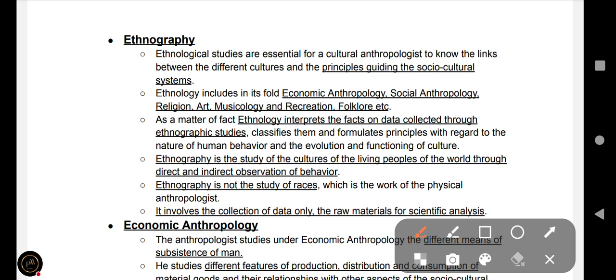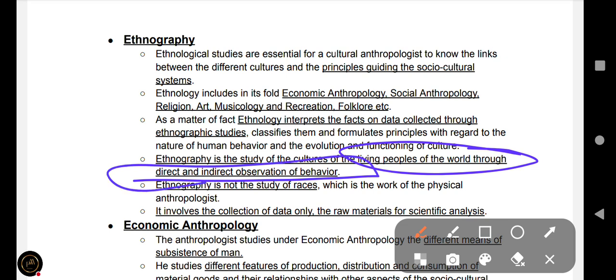And ethnography is the study of cultures of the living peoples of the world. But ethnology is different from ethnography because ethnology studies the dead remains of fossilized materials, and ethnography studies the cultures of the living peoples of the world through direct and indirect observation of behavior.